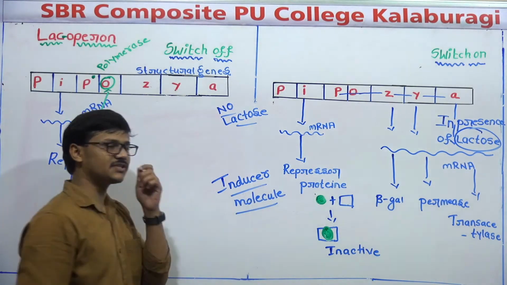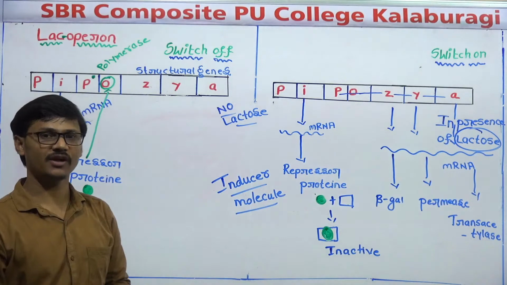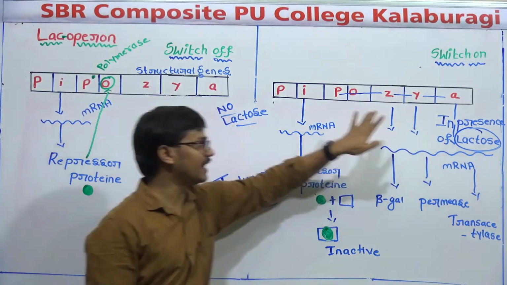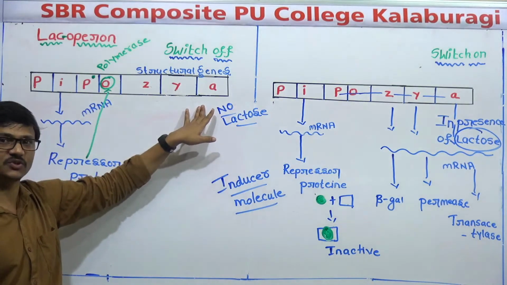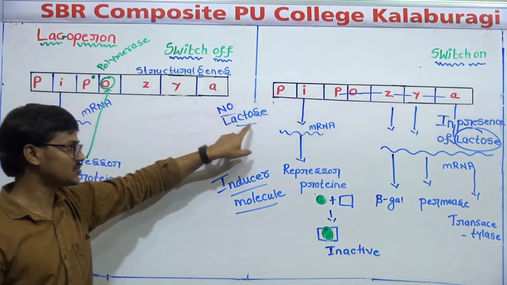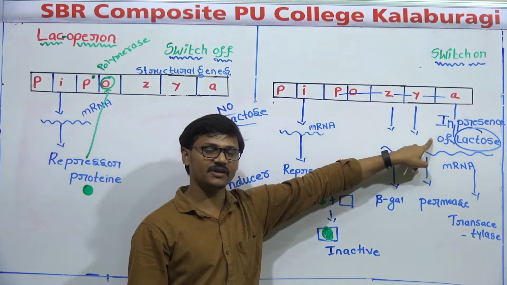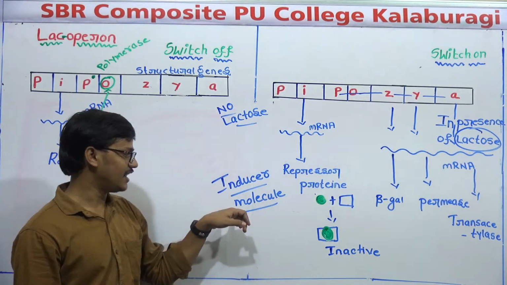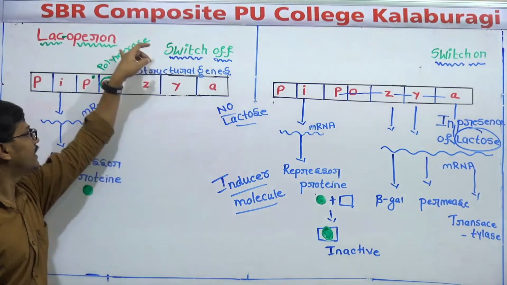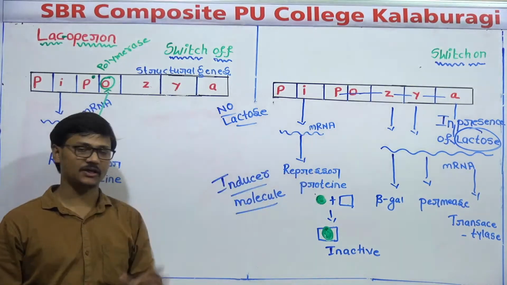Even in our NCERT book, they have given presence of inducer and absence of inducer. Here, for understanding purpose, I have written absence of lactose or no lactose, and presence of lactose. Both are the same. The inducer in the case of Lac-operon is lactose.